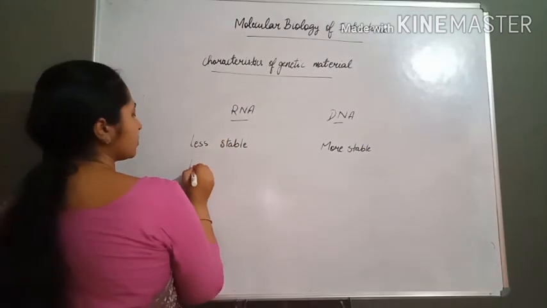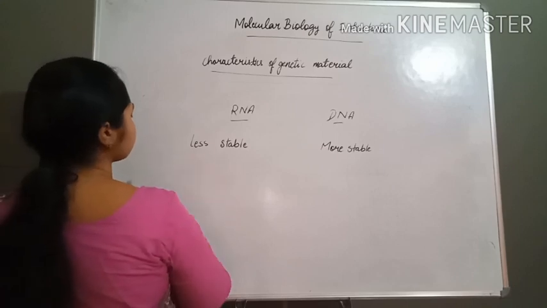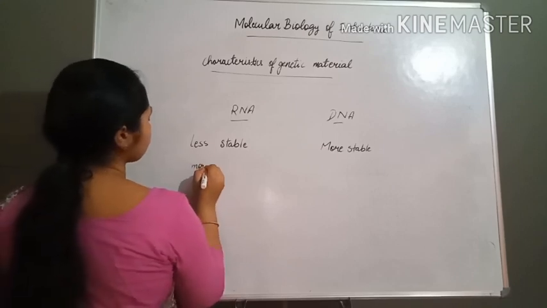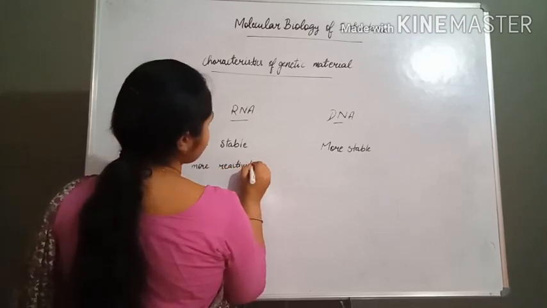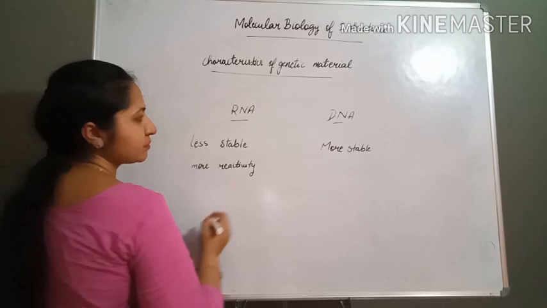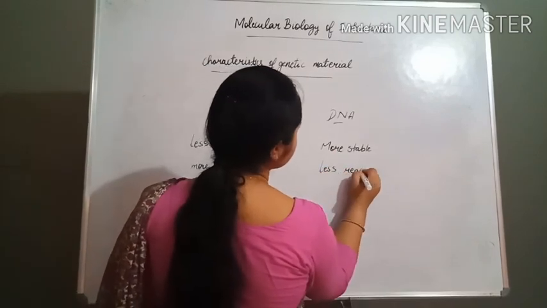RNA shows more reactivity, and DNA shows less reactivity.